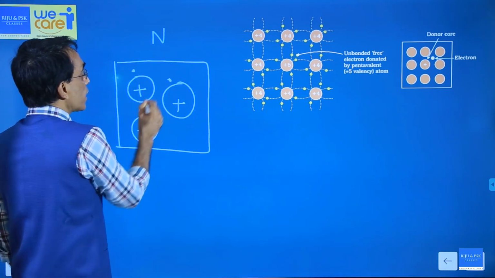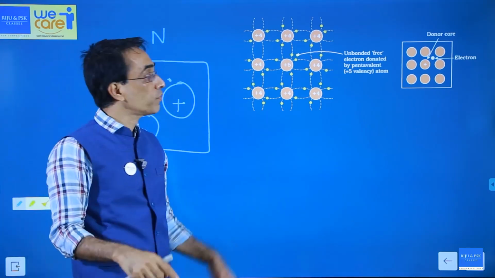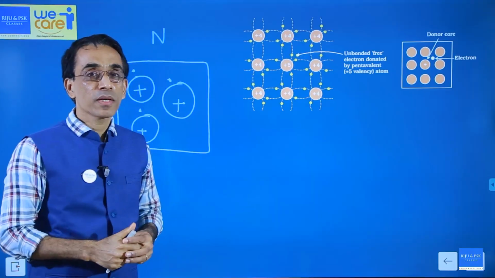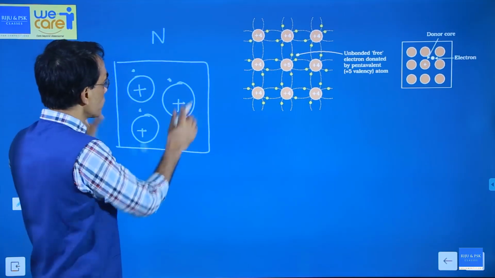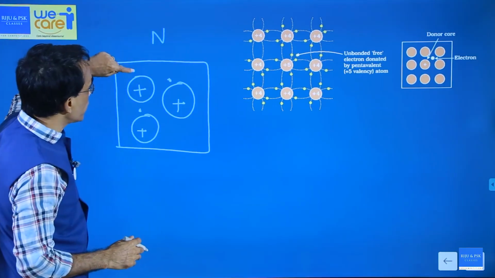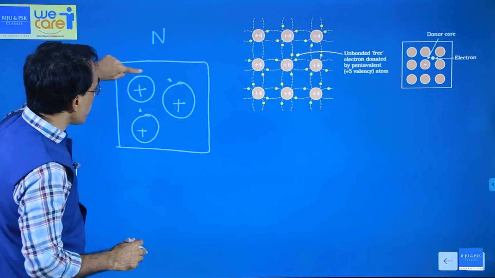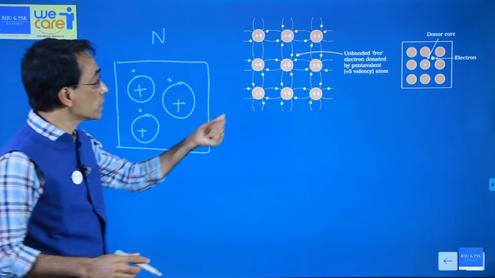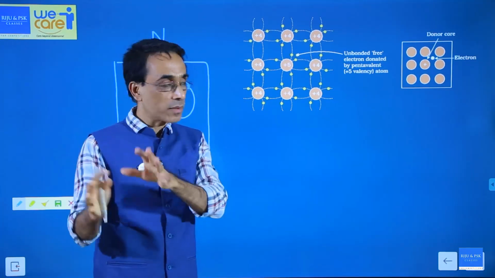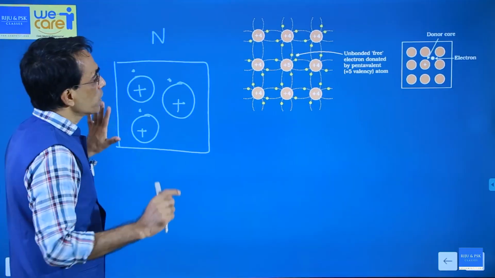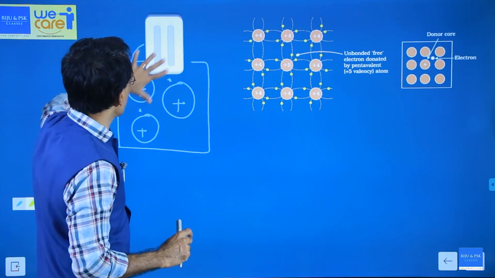There is another positive core, there is an electron. And what are these electrons? These are the fifth electron of that impurity atom. Here, example, arsenic atom. Fine, this is what we see. Now, if one electron is lost from here, then this will become positively charged immobile ion, because these are the atoms, they can't move around, because in a solid they are fixed. Okay. So this is a picture that you have to keep in your mind.